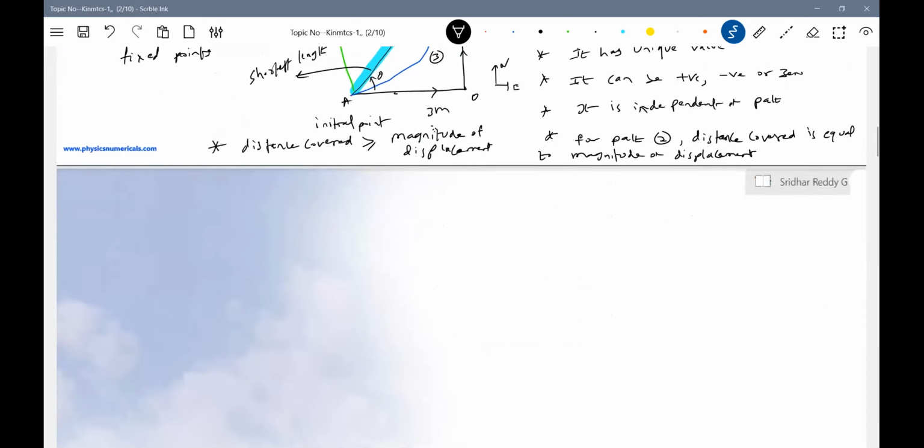Let me give a few more examples. Let me choose a case. This is the initial point A, and this is B. One person is going to run like this.